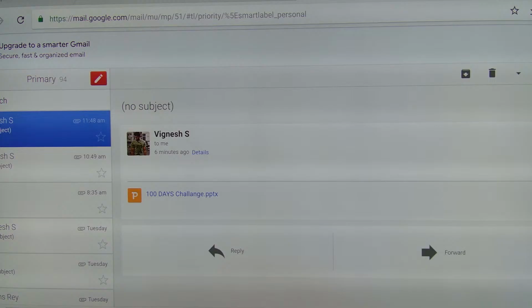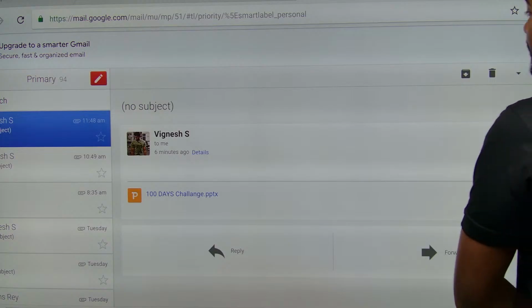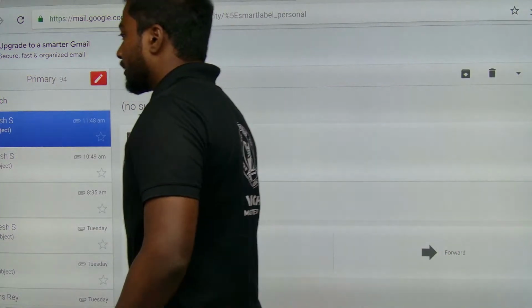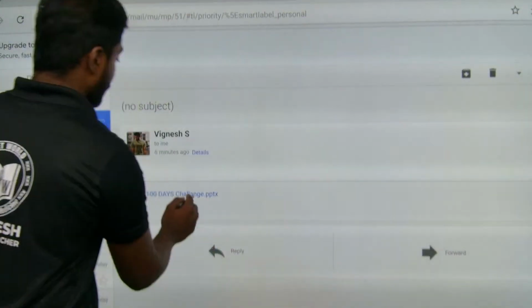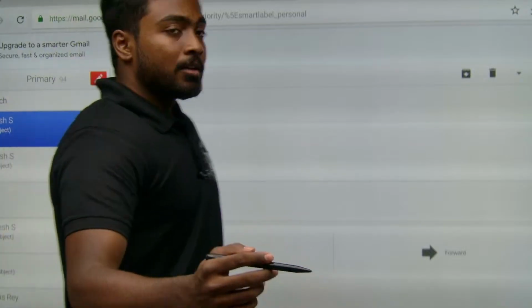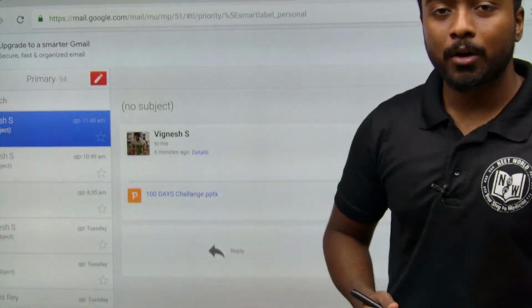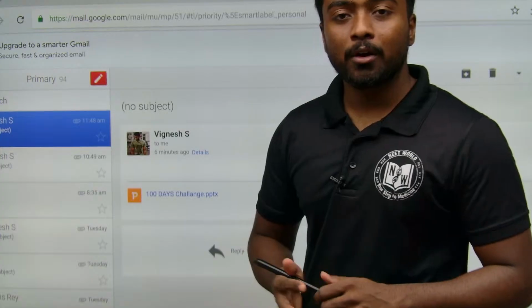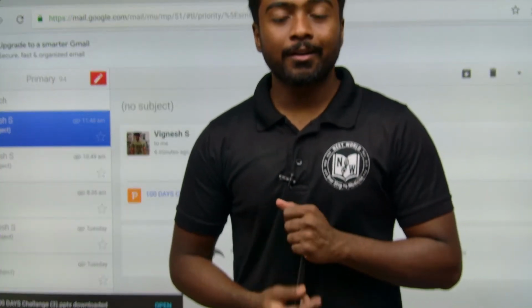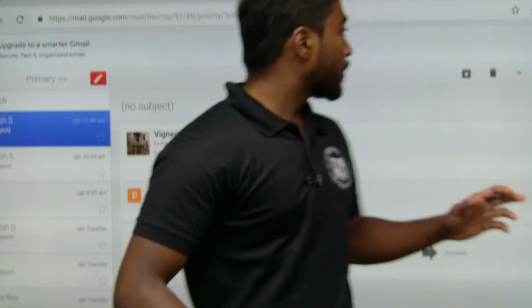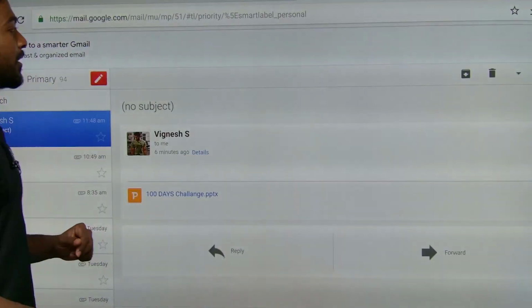We'll continue with the next session, which is the 100 days challenge of physics. Welcome, guys, welcome to NEET World. In this session, we are going to focus on the top 100 topics in 100 days in physics. This will be for both JEE Mains as well as NEET.